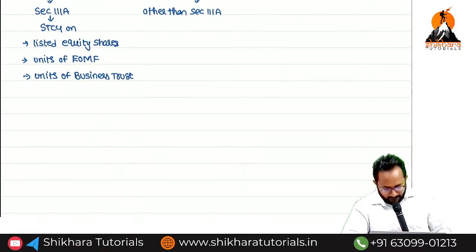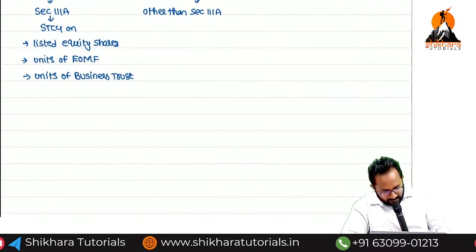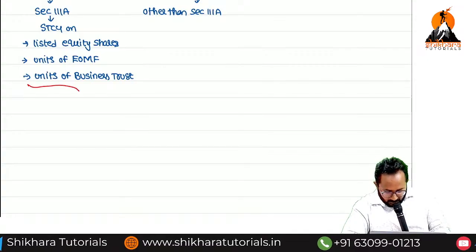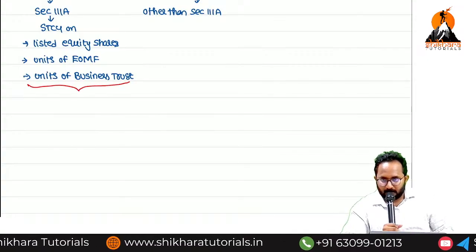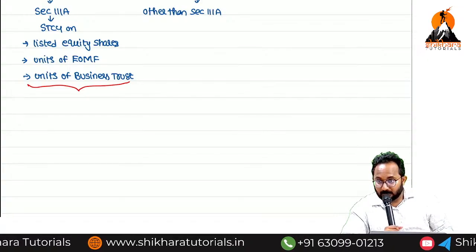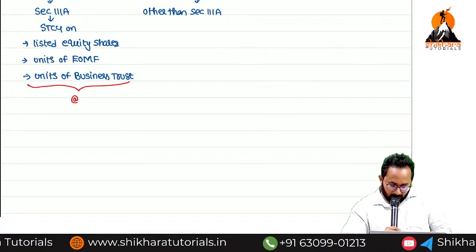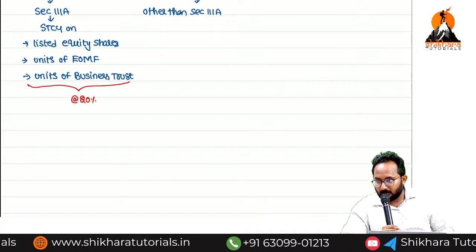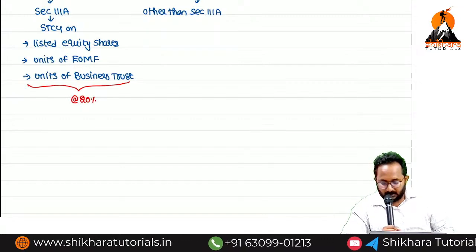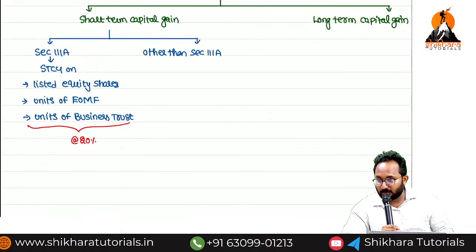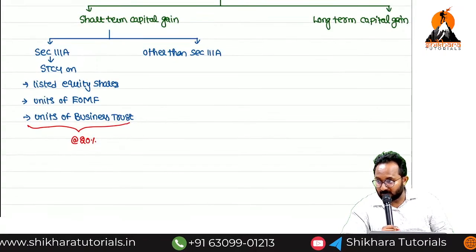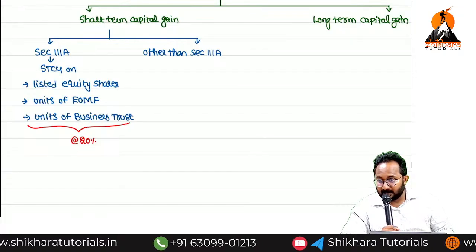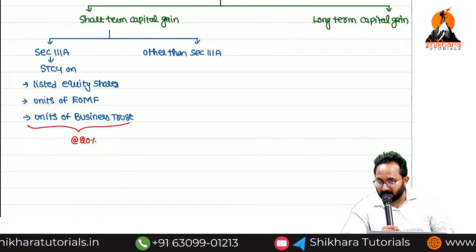Please remember the tax rate, forget about earlier rates. What is the rate? 20%. So flat 20% directly. There are no basic exemptions. If any short-term capital gain you have on these three short-term capital assets, that is liable to tax at the rate of 20%.